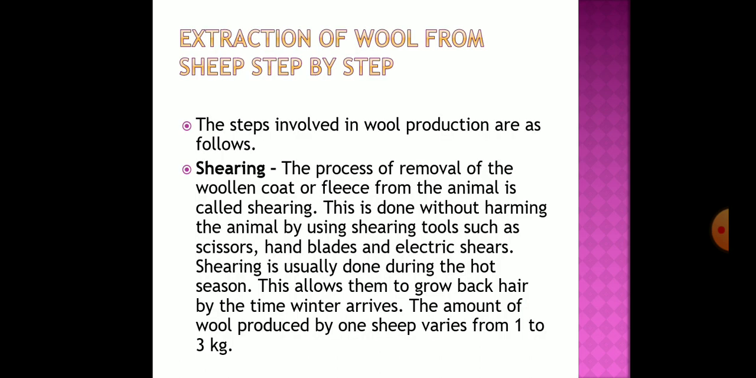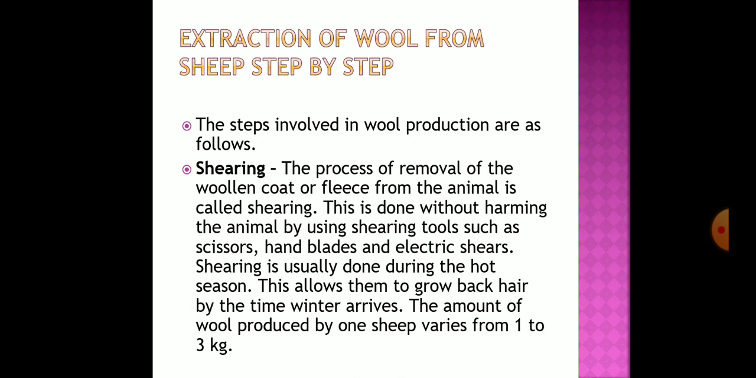Then students, let us know how we will take the hairs from the body of the sheep and how these hairs are converted into fibers or fabric. So students, the very first step is shearing. What is shearing? Do you know? The fleece of the sheep along with a thin layer of skin is removed from the body of the sheep, and this process is known as shearing.